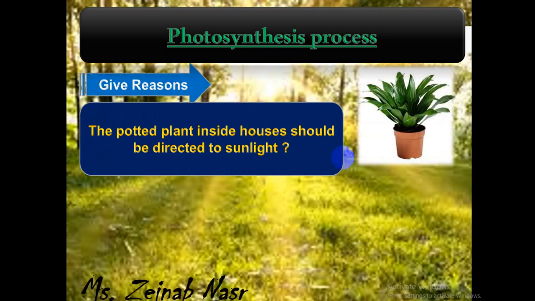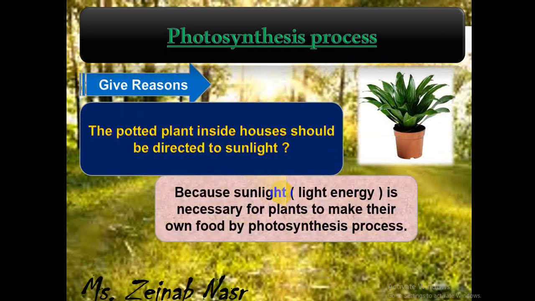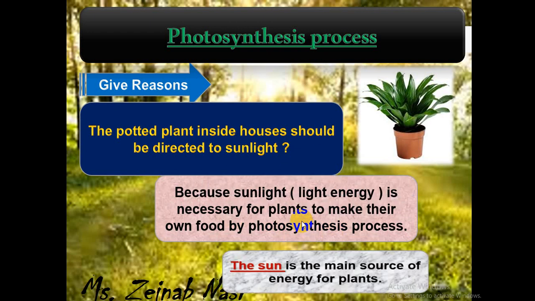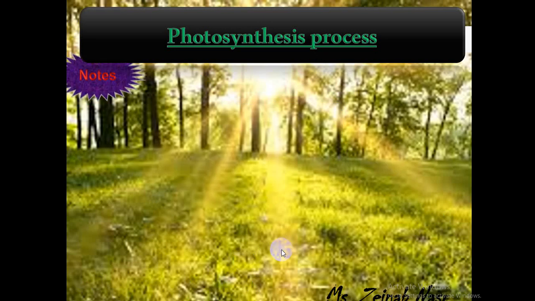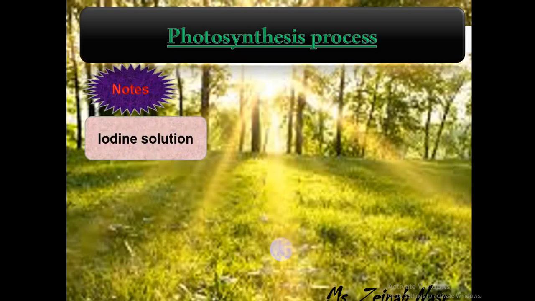Give reason: the potted plant inside our house should be directed or exposed to sunlight. Because sunlight, or light energy, is very necessary for plants to make their own food by the photosynthesis process. So we can say the sun is the main source of energy, or light energy, for plants.